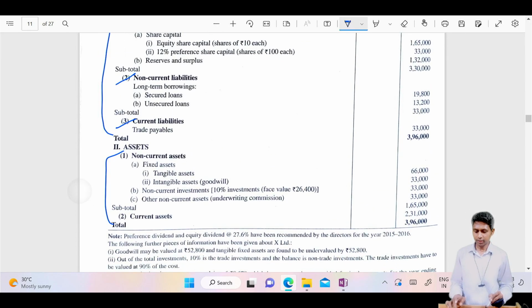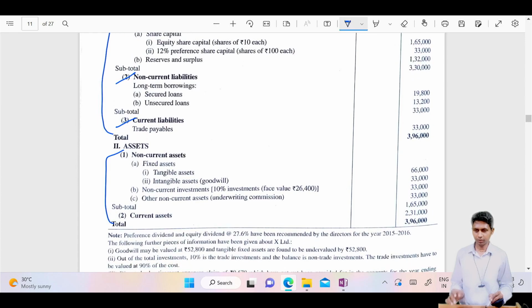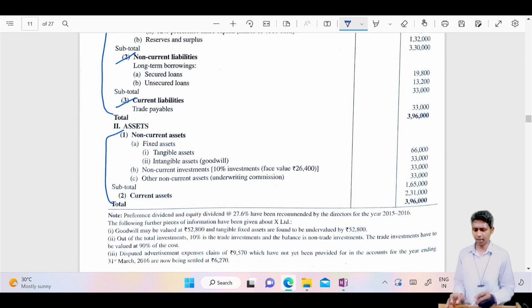First, we'll try to understand the assets, because we generally do assets minus liabilities. Therefore, focus on the assets. Only two groups. In the non-current group, in a vertical balance sheet, we'll always find the last item is other non-current assets. Don't consider this group. If the name other non-current is not there, then by reading the item name, you will understand.